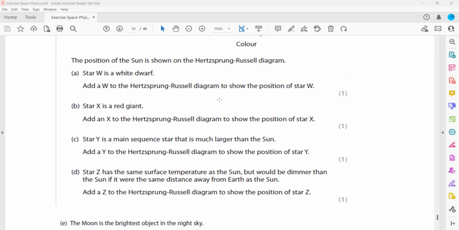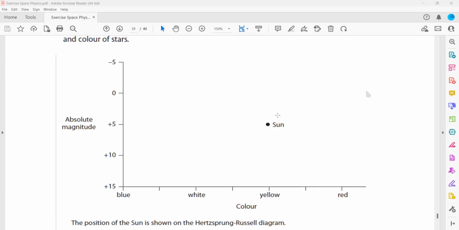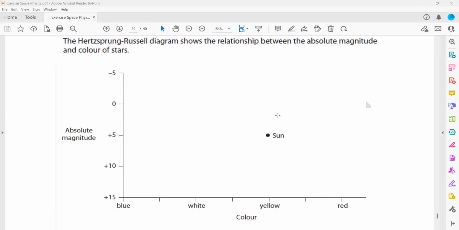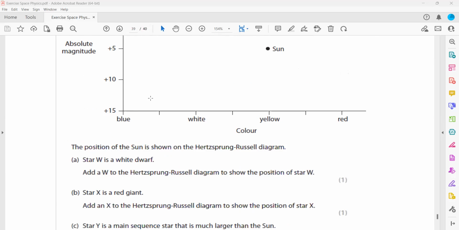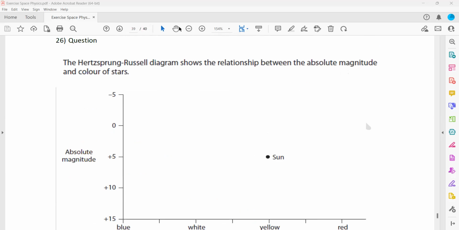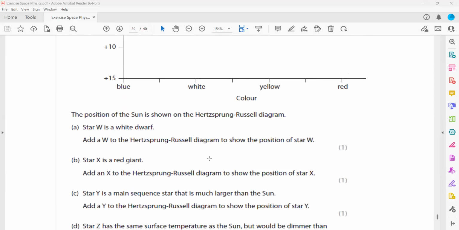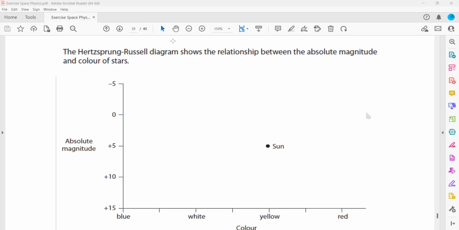Then star Y is a main sequence star that is much larger than the sun. Add Y to the Hertzsprung-Russell diagram to show the position of Y. Where we should have Y, like we have a white dwarf here that we label as W. Then X is a red giant and Y is a main sequence star.